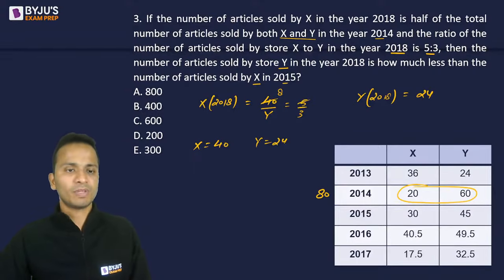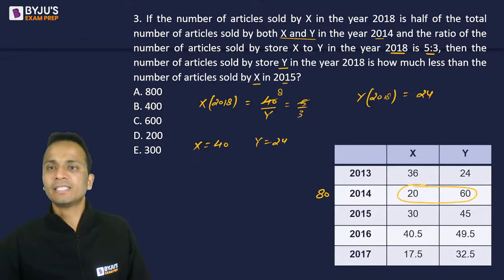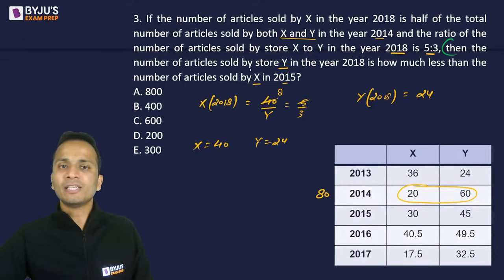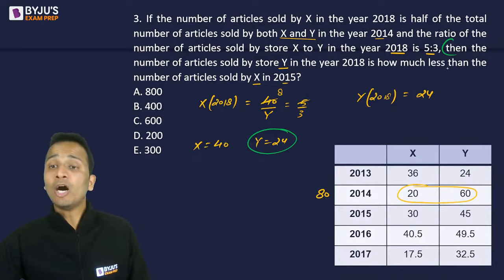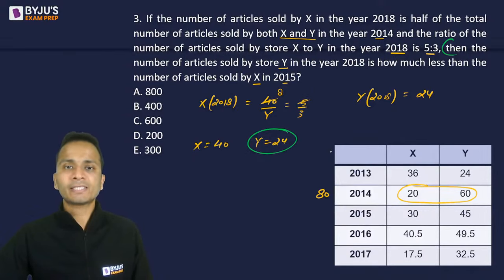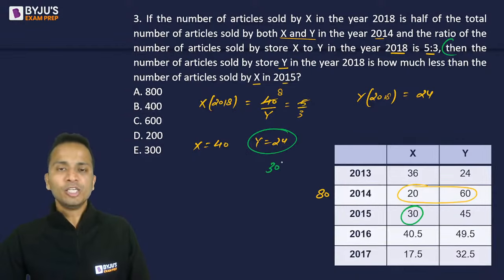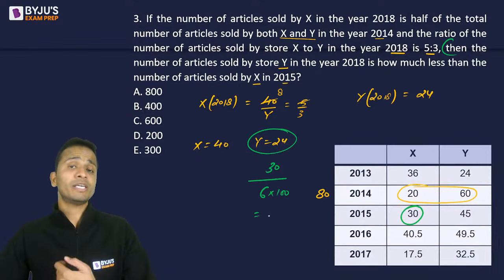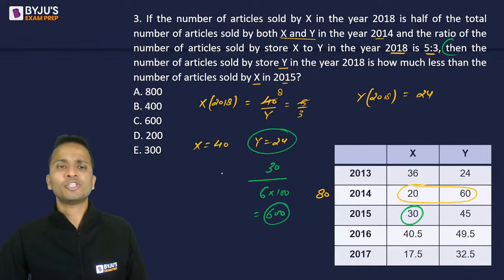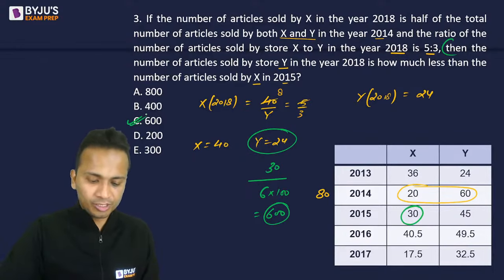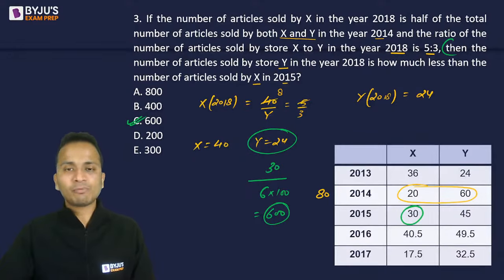We have got this. Now moving ahead, the next thing, then the number of articles sold by Y in the year 2018, that means 24, is how much less than the number of articles sold by X in 2015. So X in 2015 is 30. So 24 is less than 30 by how much? By 6. And then I'll multiply it by 100 to convert it into its actual value. So the correct answer should be 600, and that is option C. So option C, yes, all of you are absolutely correct, is the right answer for this question.